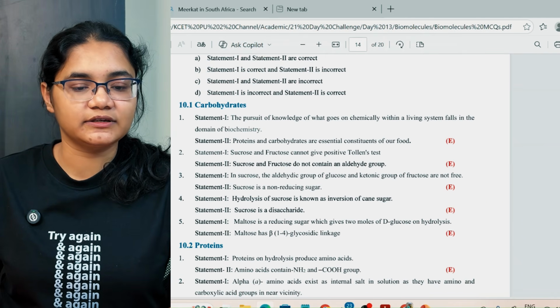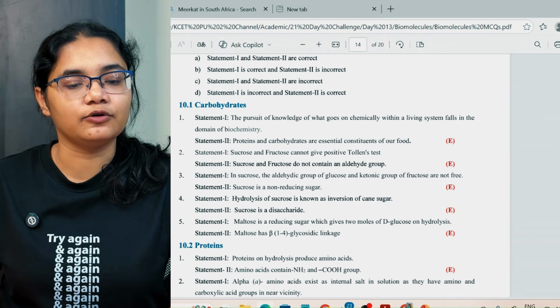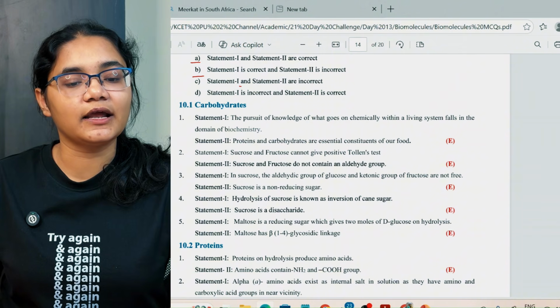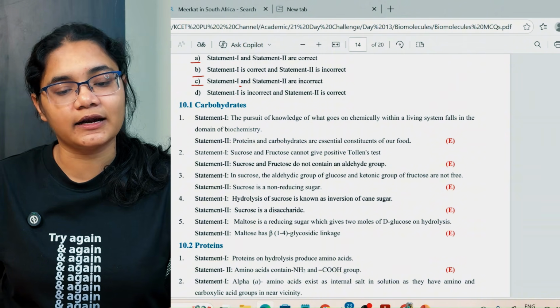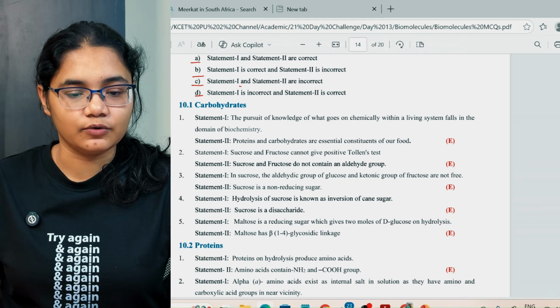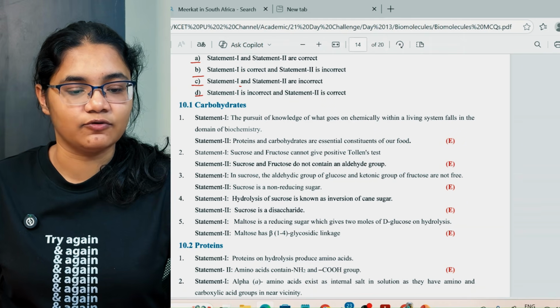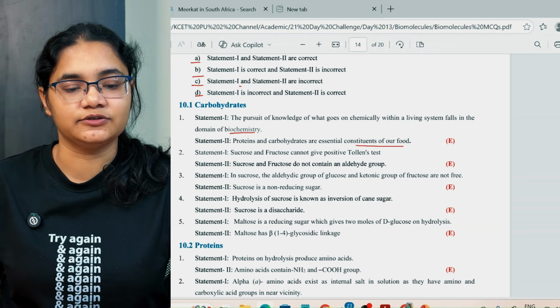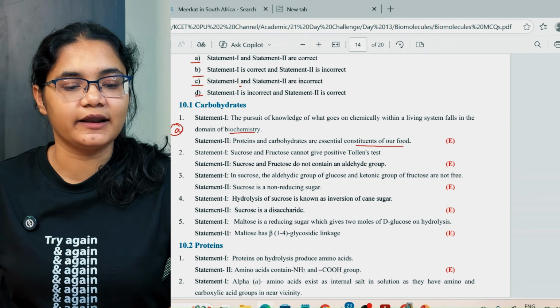Now let's talk about the statement based question. If both 1 and 2 are correct, option is A. If 1 is correct and 2 is incorrect, then it is option number B. Both are incorrect, then it is C. 1 is incorrect, 2 is correct, then it is D. Okay, so the pursuit of knowledge of what goes on chemically within a living system falls in the domain of biochemistry. Proteins and carbohydrates are essential constituents of the human body. So both the statements are correct, so it is A.